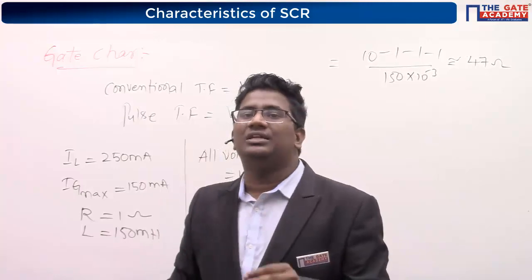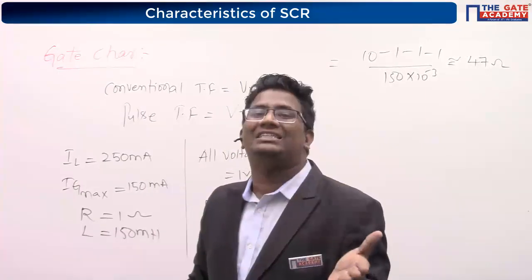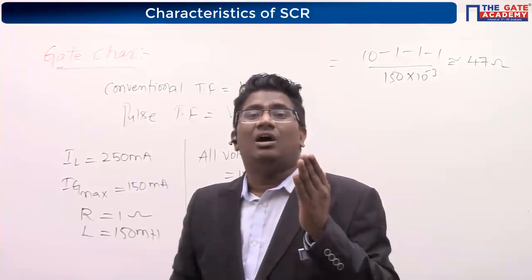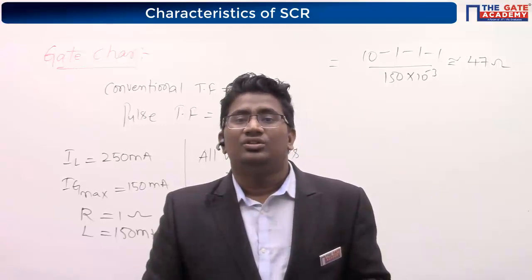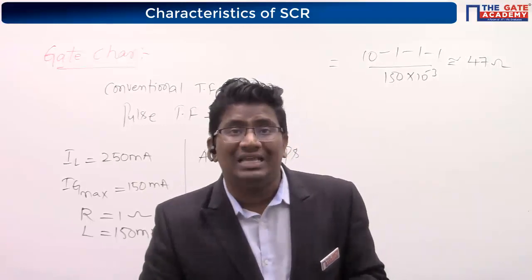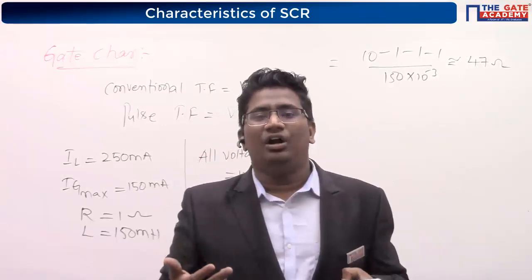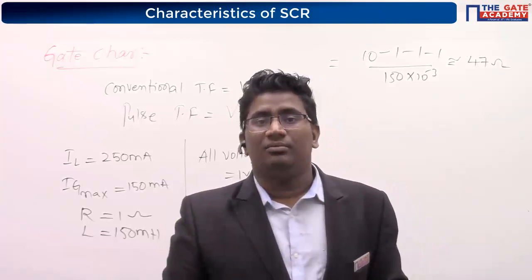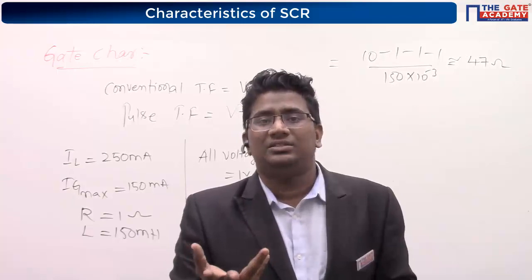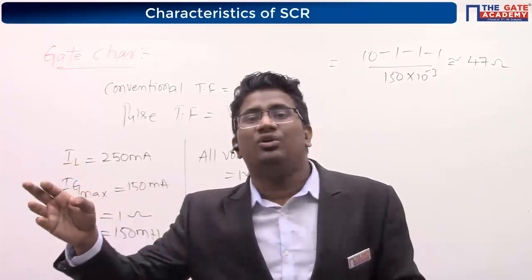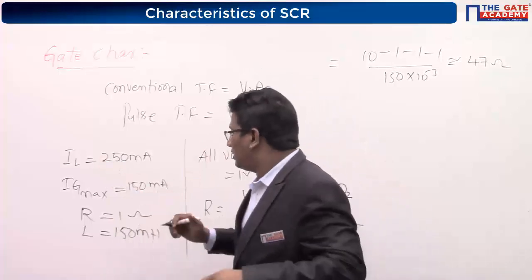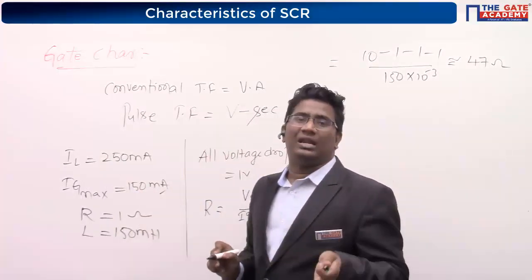In the question he is not mentioning whether to take Ig max or Ig min. So which one should you always choose? Ig maximum only, because I want to start my gate drive circuit quickly by using the gate pulse, and then your thyristor turns on very quickly. In the data sheet he will mention the Ig max value and the Ig minimum value.